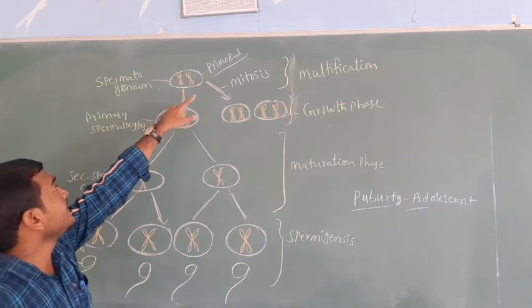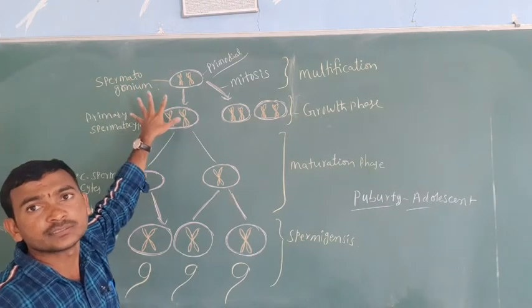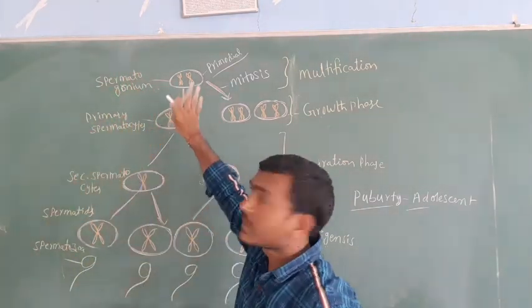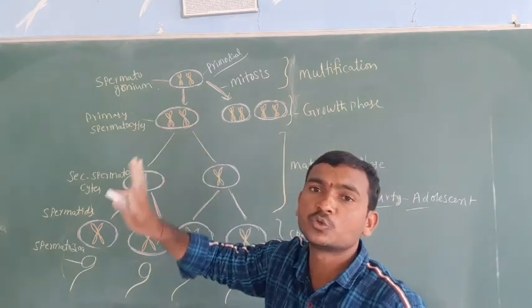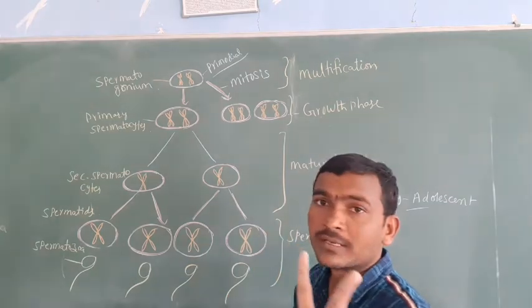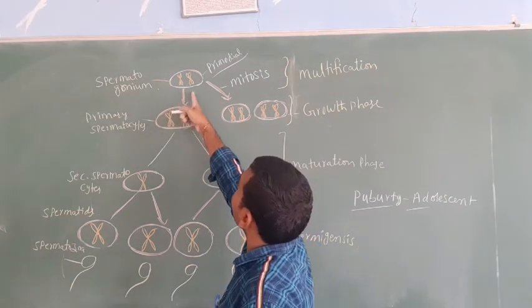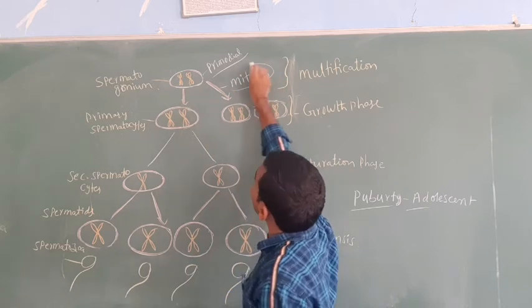The primordial cells form the spermatogonia. The spermatogonium is called the mother of the sperm or the spermatozoa, and spermatozoon is also another name for sperm. These spermatogonia undergo mitotic cell division.